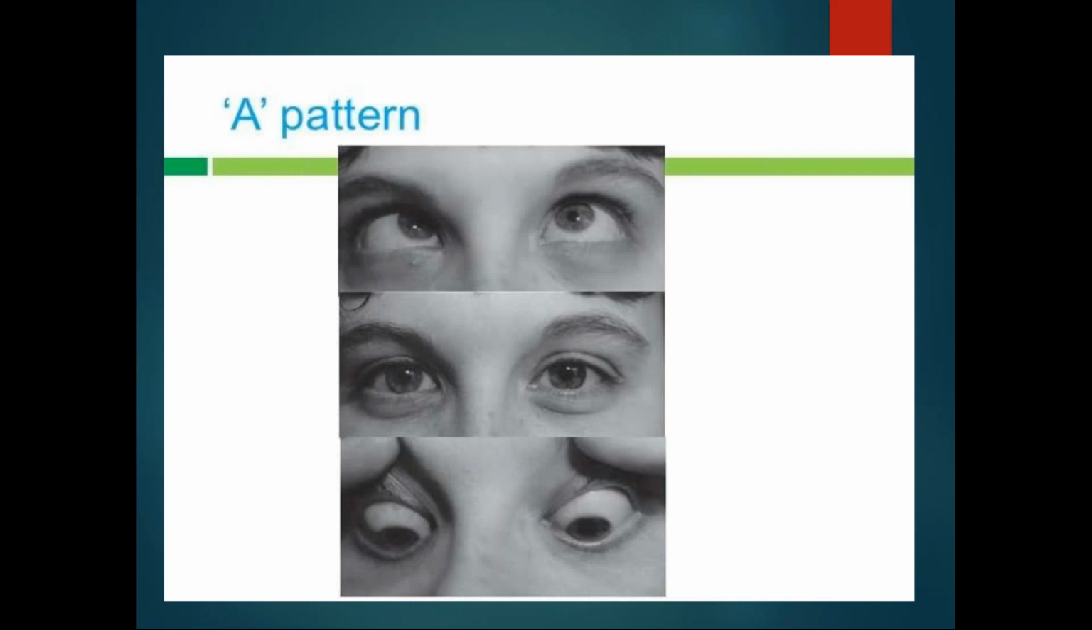Here you can see the relative convergence on upgaze and divergence on downgaze is called A pattern strabismus. In primary position, both the eyes are straight. There is an upward gaze, and there is relative convergence. You can see the pattern here. The convergence on upgaze and divergence on downgaze is called A pattern.